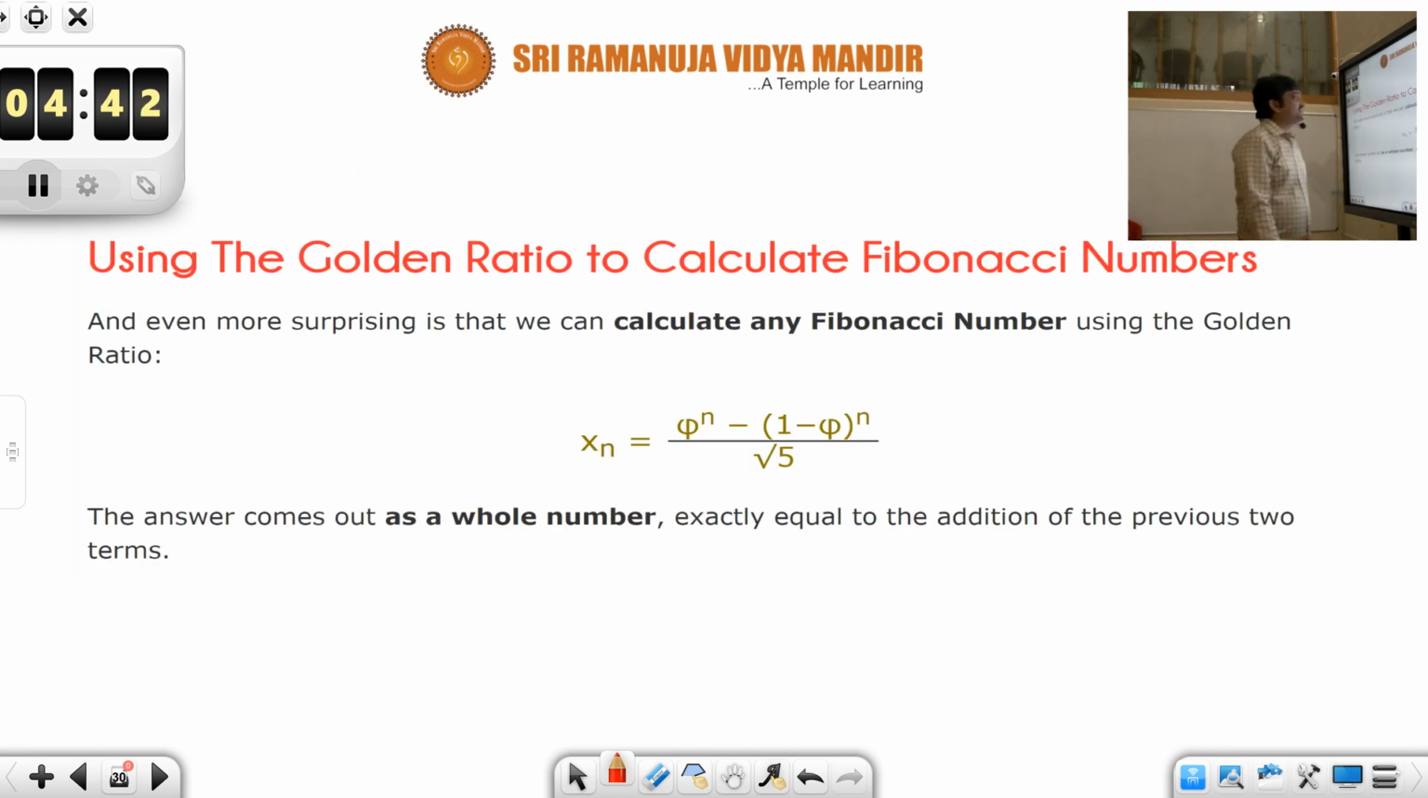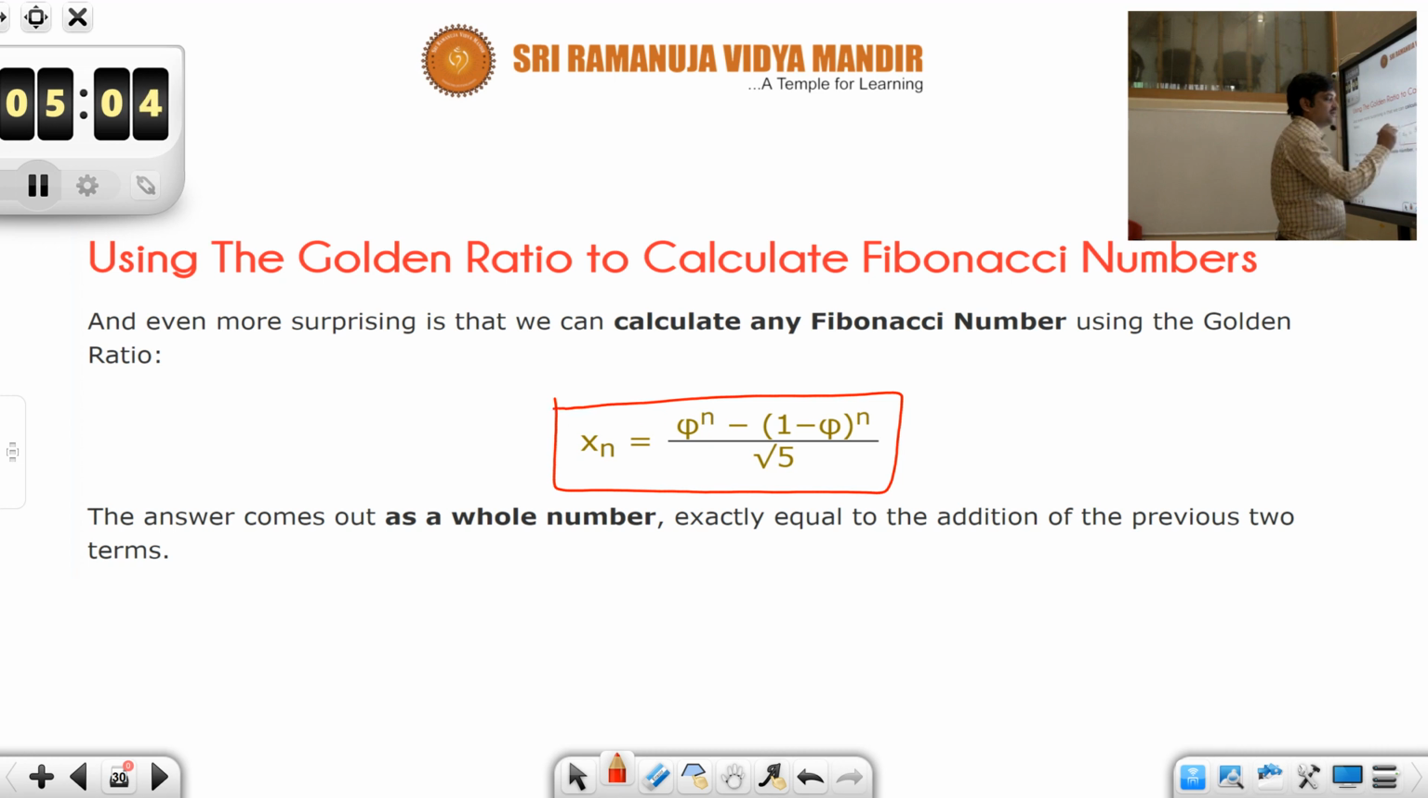And then, using the golden ratio to calculate Fibonacci numbers. See, this is a very interesting formula. Directly you could say what is the Fibonacci number, what is the second Fibonacci number, what is the third Fibonacci number. Instead of writing the whole sequence, if you are asked what is the 20th Fibonacci number, directly you could tell by using this formula. Xn is equal to (φ^n minus (1 minus φ)^n) upon root 5. Here φ is what we call the golden ratio.